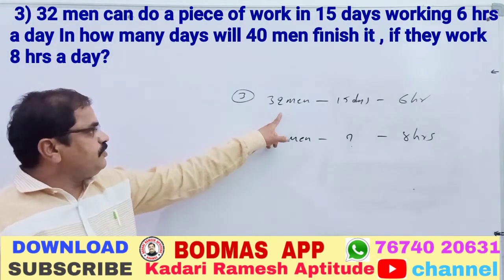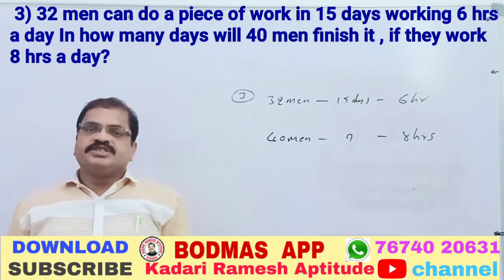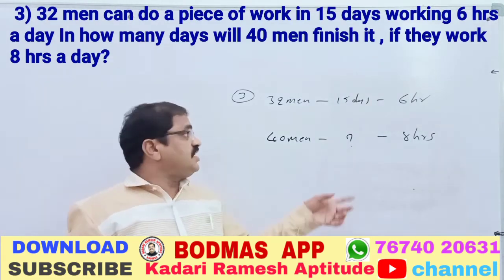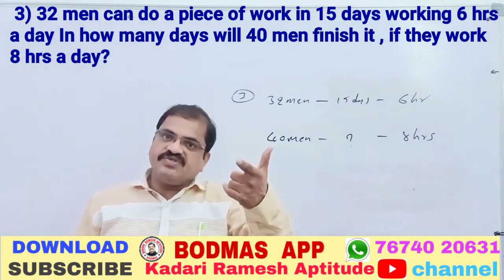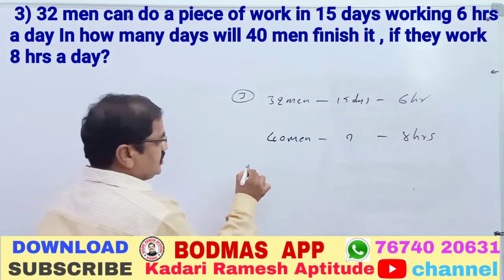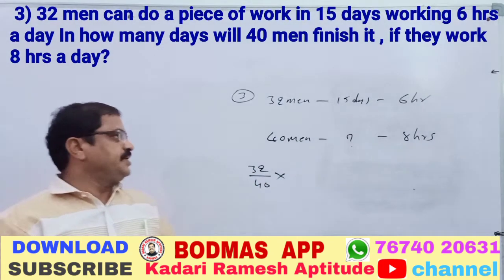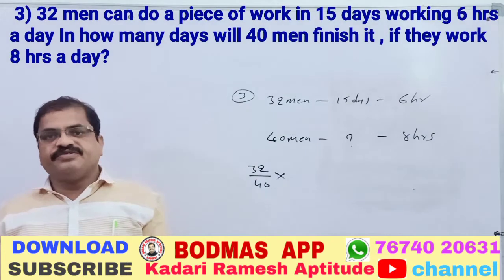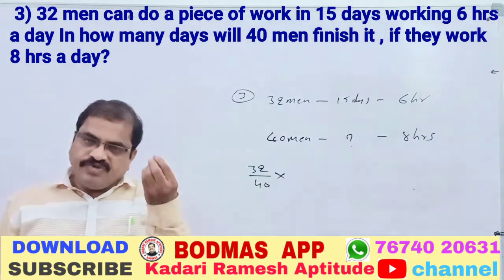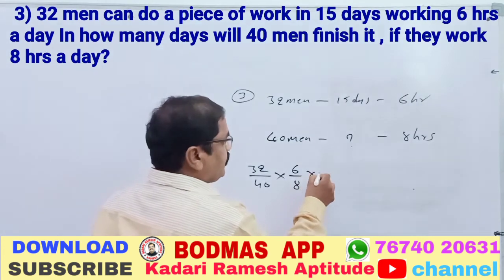Now, 32 men took 15 days. 40 men, how many days? Just imagine, 40 men means more men, so compulsorily they take fewer days, less than 15 days. So the expectation is less. 32 men 15 days means 40 men automatically fewer days. So please write 32 by 40. Don't calculate it, don't multiply it. If you work 6 hours daily, the work will be finished in 15 days. If you work 8 hours daily, how many days will it take? Automatically you are working more hours, and when you work more hours you take fewer days. So we need the less only: 6 by 8 into 15.